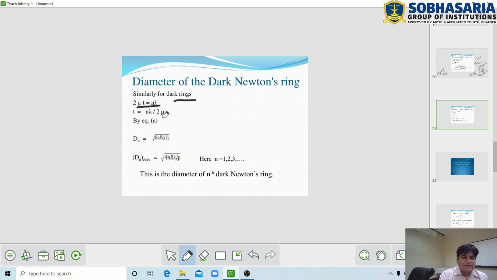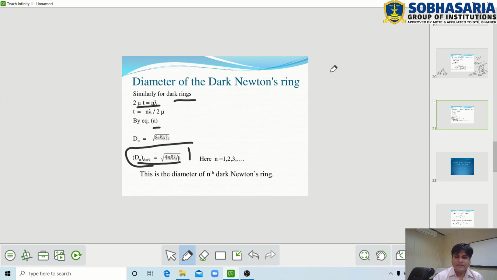When we substitute the value of t in equation A, we get the value of dn squared equal to 8nr lambda upon 2 mu. Or we can write this equation in this way: dn dark equal to square root of 4nr lambda upon mu. This is the diameter of the nth dark Newton ring. Here n is equal to 1, 2, 3 and so on.